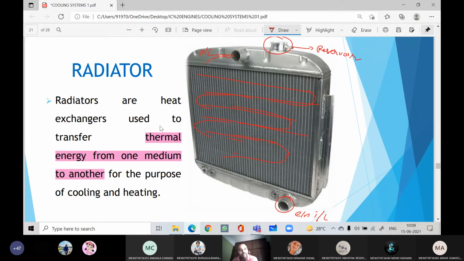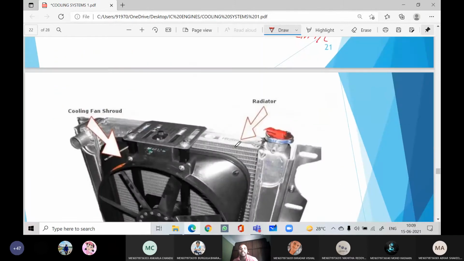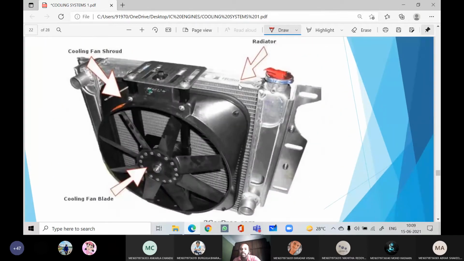So radiators are nothing but heat exchangers used to transfer thermal energy, nothing but heat energy, from one medium to another medium. So here it is from the liquid medium to the air medium. So we are rejecting the heat. Now at the backside of the radiator, you can see this is the shroud of a fan, right? This is the radiator fan. When this rotates, what will happen? It throws the air through the fins, and then the heat exchange takes place.